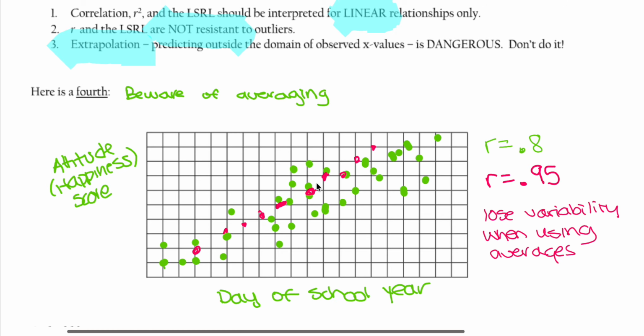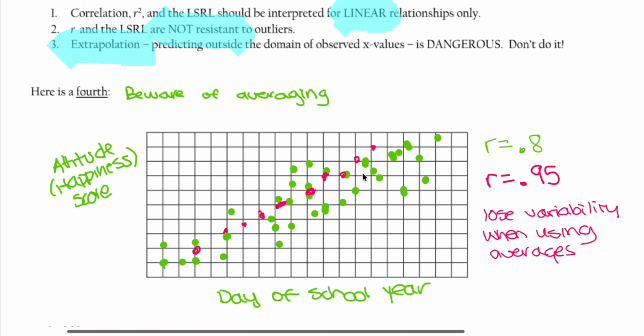So we really want to see each day's happiness score based on this graph. But after averaging them, you can see the overall relationship becomes more clear. It becomes an upward straight line. But that's not the thing that we want to analyze right here. What we want to focus on is the happiness for each day of a school year. So if we average them all the way, we might lose some variability.